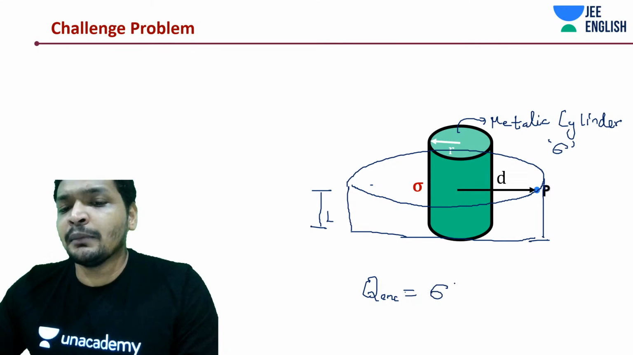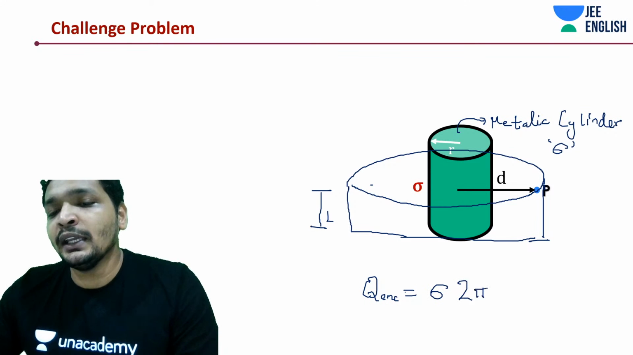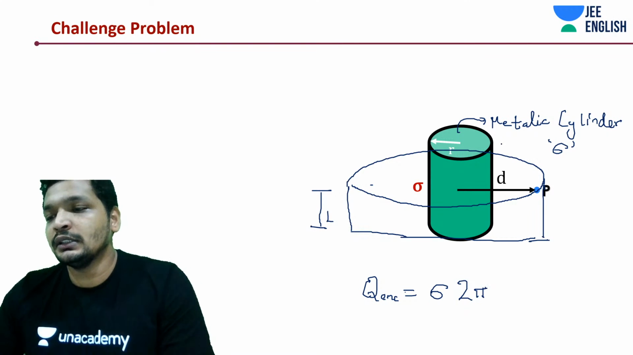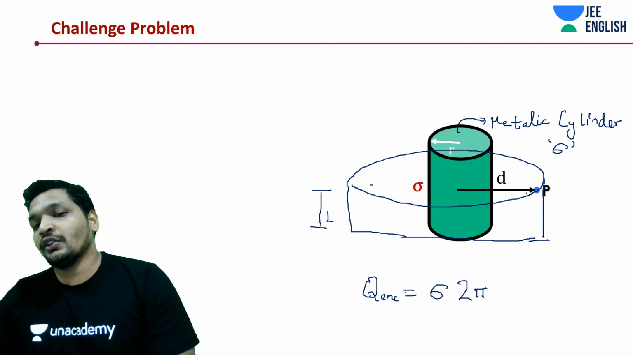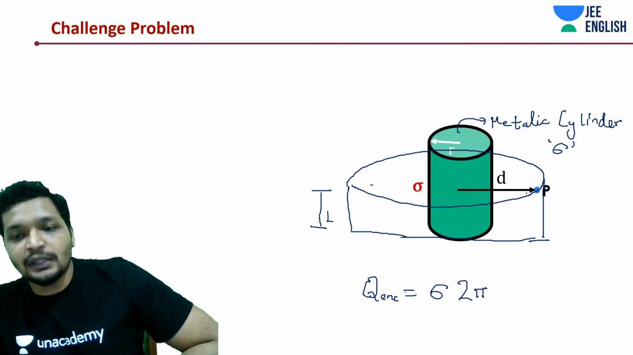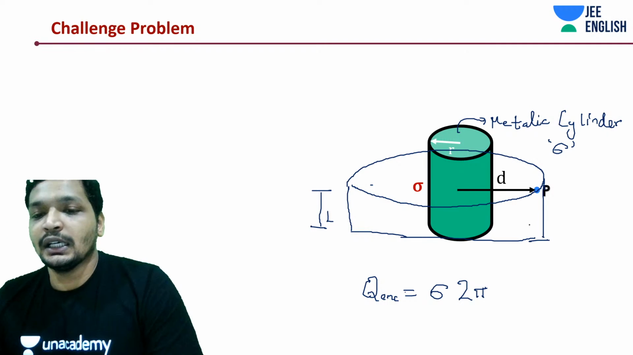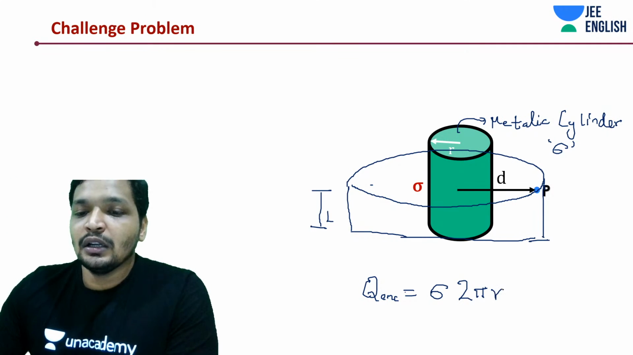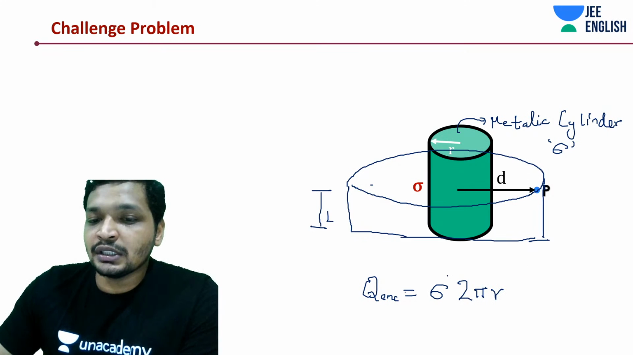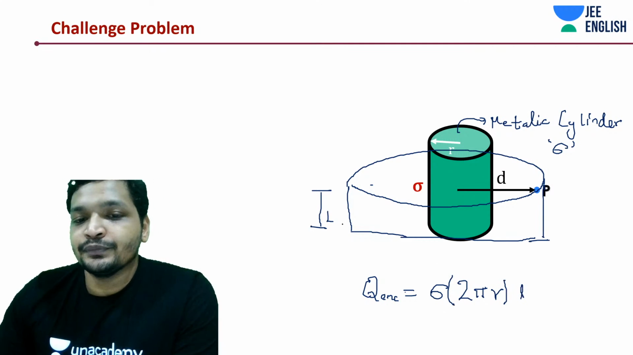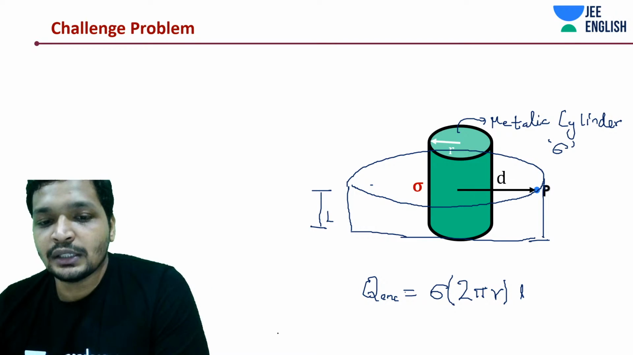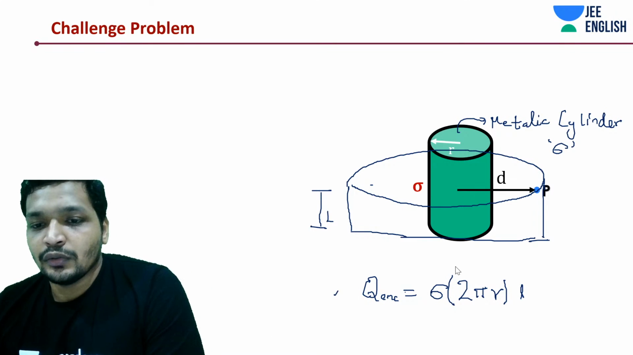So this should be sigma into 2 pi r, or d. It should be r, because charge is not available on this imaginary Gaussian surface. The charge is only available on the cylinder that exists, not the imaginary Gaussian surface that you are drawing. Into length L. This is a capital L, so we'll write it down as a capital L. Okay. That's it.